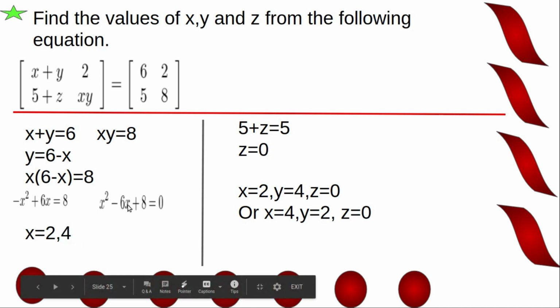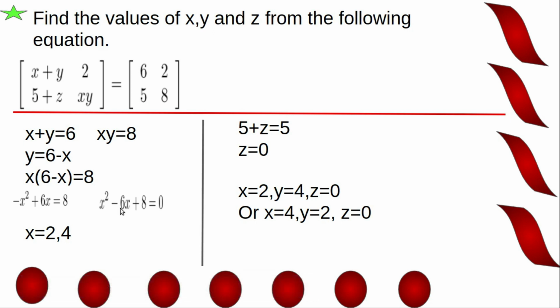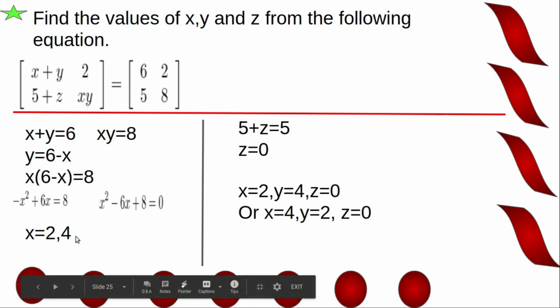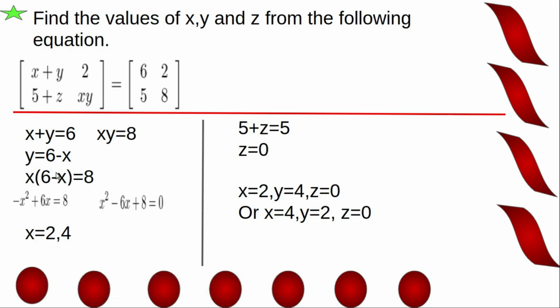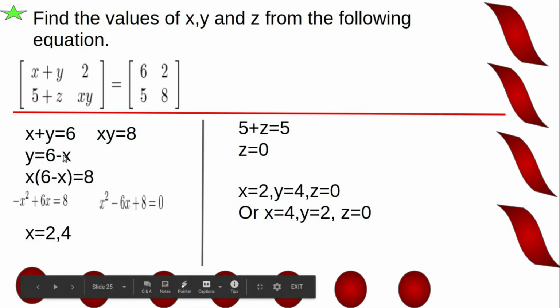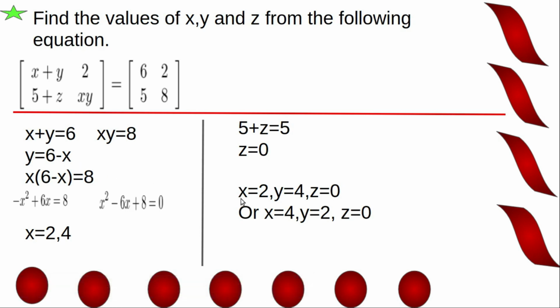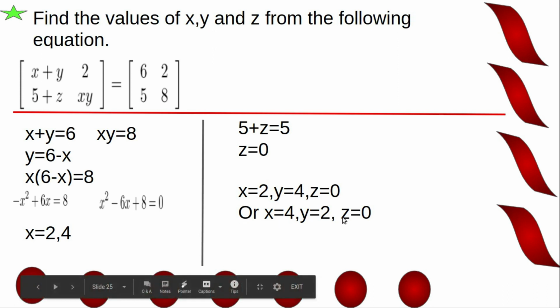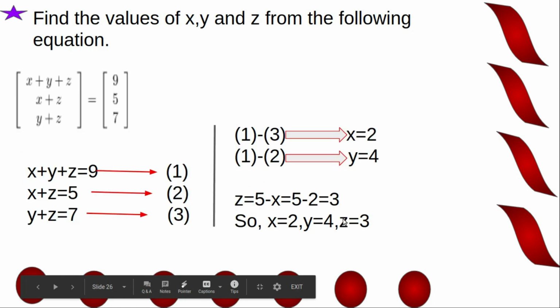Or factorizing this equation, x minus 2 into x minus 4 equal to 0. So we get x equal to 2 and 4. When x equal to 2, y equal to 4. Okay, y equal to 6 minus x. When x is 2, 6 minus 2, y 4. When x is 4, 6 minus 4 is 2. So solutions are x equal to 2, y equal to 4, z equal to 0. Or x equal to 4, y equal to 2, z equal to 0.